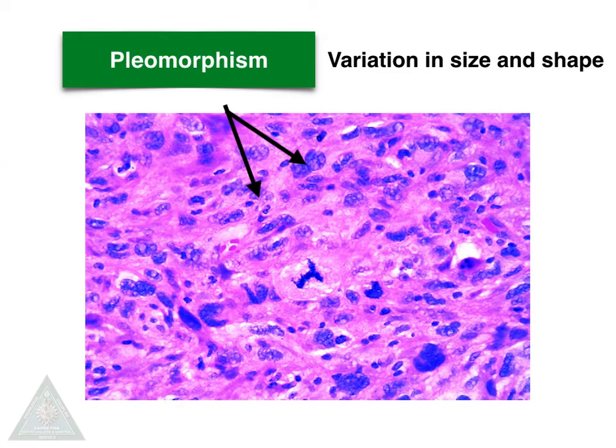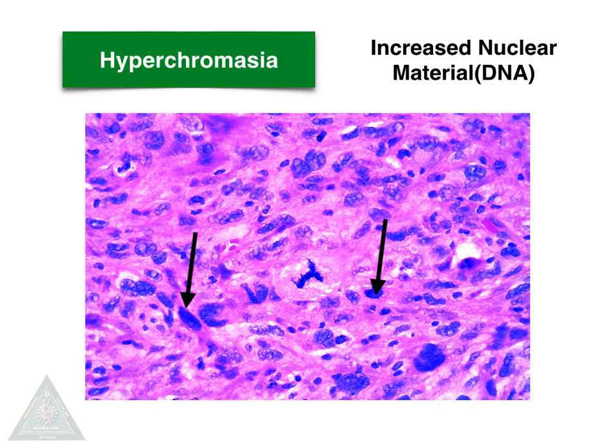Pleomorphism means variation in the size and shape. We can see here in the picture, the cell size and shape differ from one another. And hyperchromasia means increased nuclear material or DNA. We can see the ink blot appearance of the nucleus.